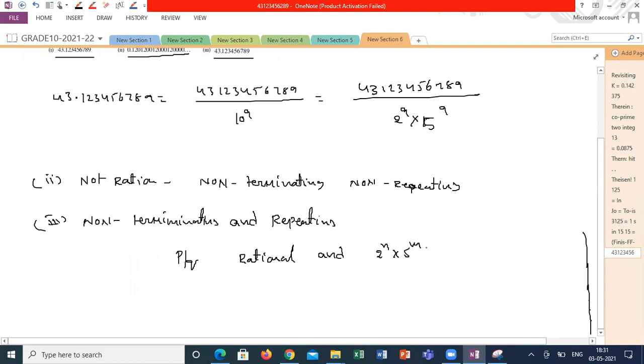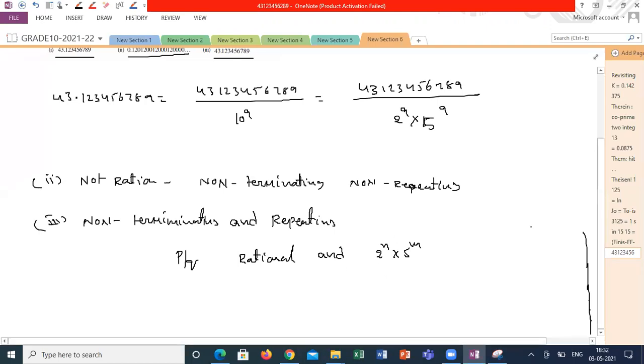Am I right, guys? Any confusion? Sir, can you explain the third question again? See, the theorem says, if the number is in P by Q form, where P, Q are co-primes, and Q is not of the form 2 power n and 5 power m, even though it is a rational number, it is not terminating, but it is repeating. Non-terminating and repeating. That is Theorem 1.7.